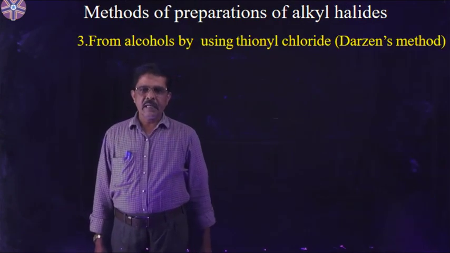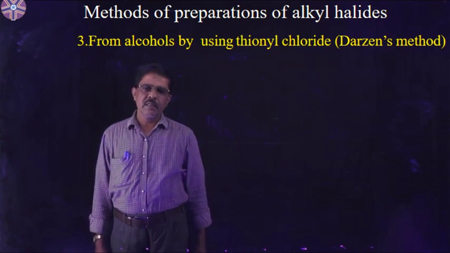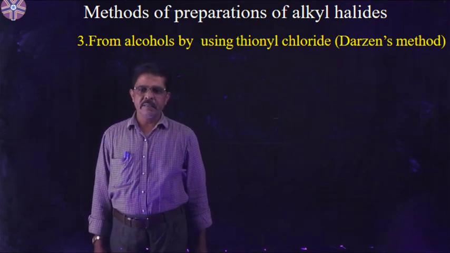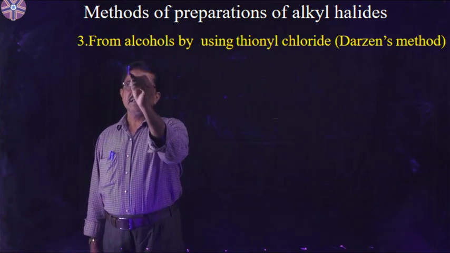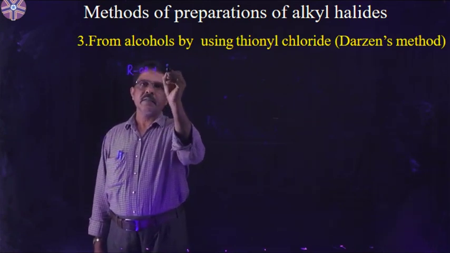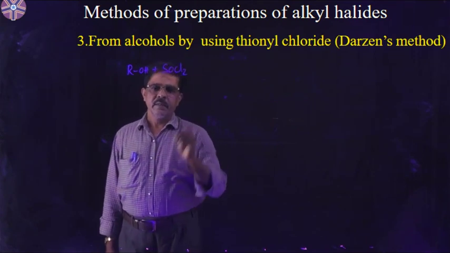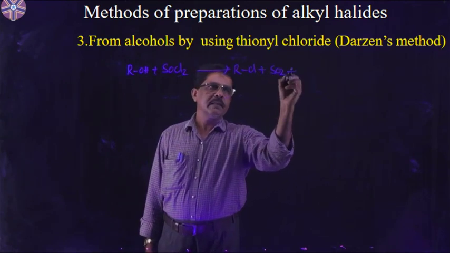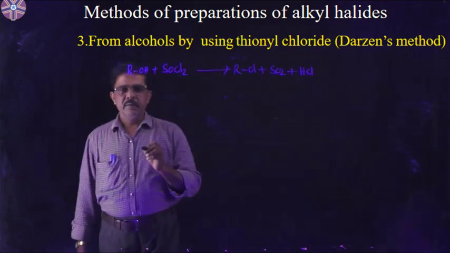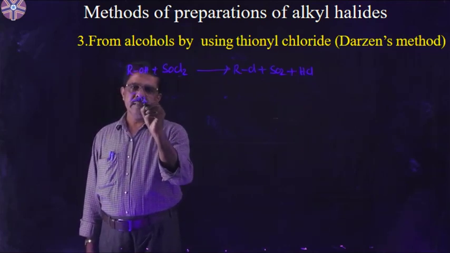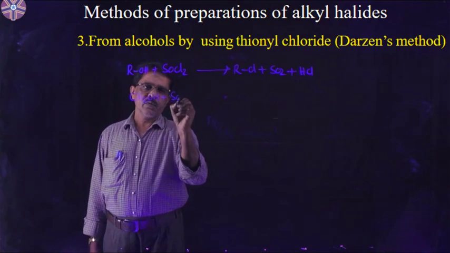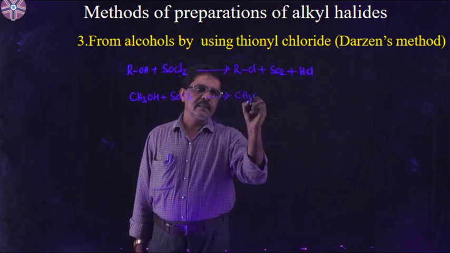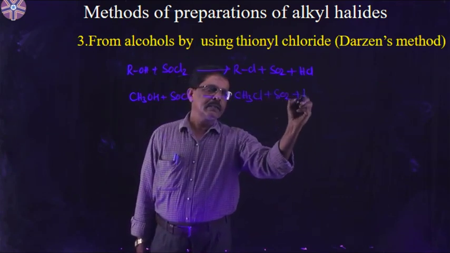Methods of preparation of alkyl halides from alcohols by using thionyl chloride. This reaction is known as Darzens' method. So alcohols, ROH, react with thionyl chloride, SOCl2, to give RCl plus SO2 plus HCl. I want to take an example here: CH3OH plus SOCl2, the thionyl chloride reagent. We will get methyl chloride, CH3Cl, plus SO2 plus HCl.